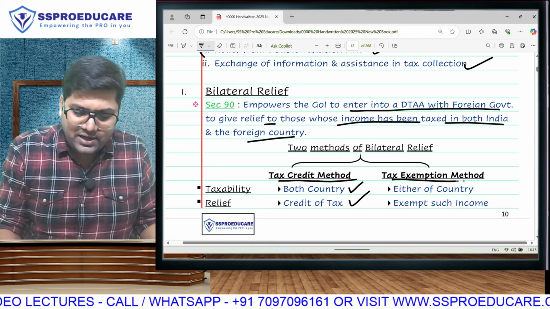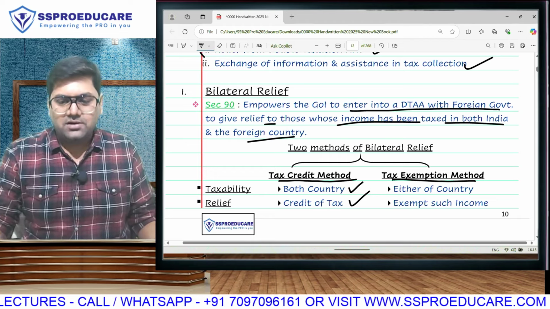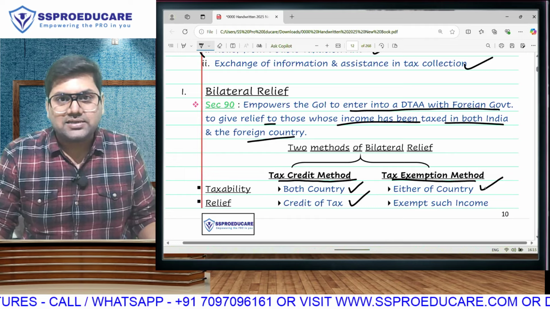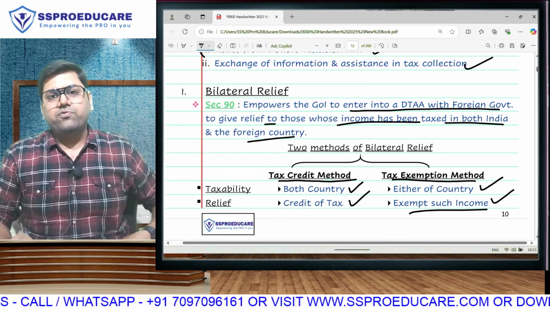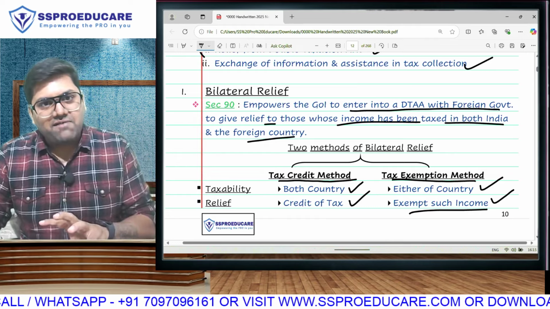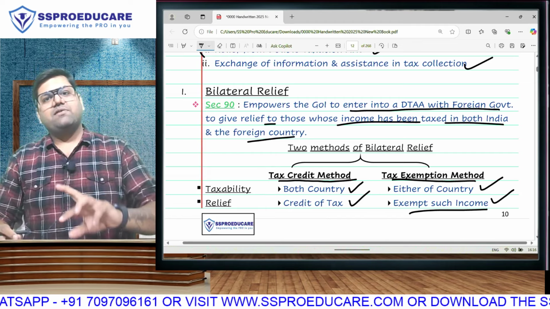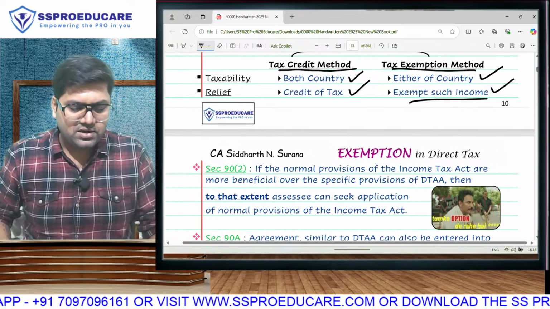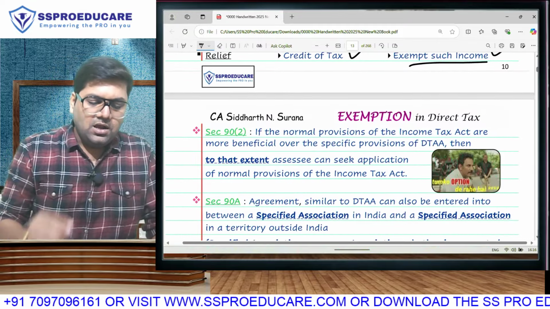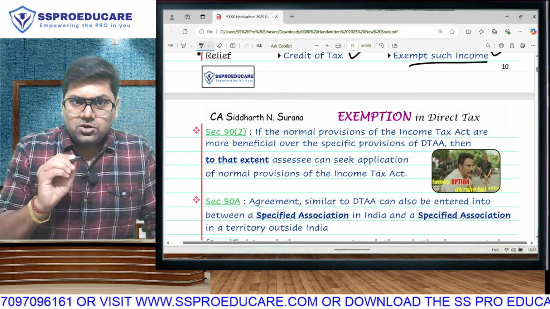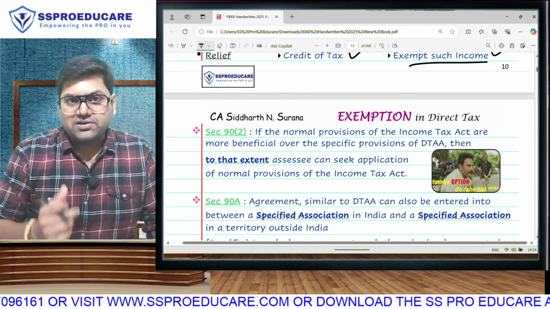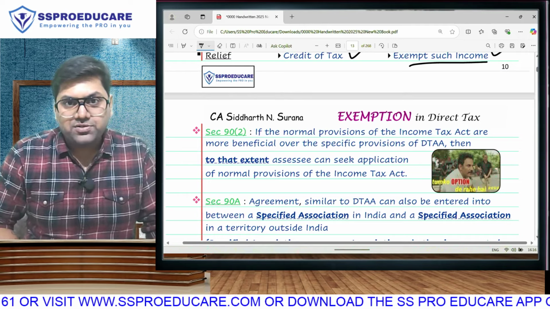Or alternatively, you can have something called tax exemption method, where any one country will take tax and the other country will completely forgo. So in tax credit, both governments will take, but one will subtract what you paid in the other country. In tax exemption, one government will take, the other government will not take at all. These are the two methods. Normally, if there is any specific provision like long-term capital gain, you have to follow that special rule.